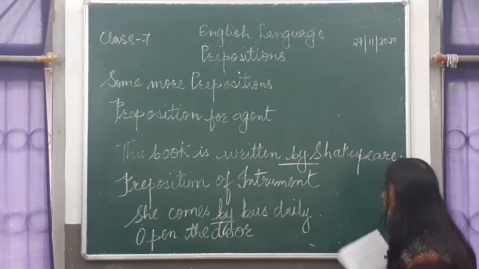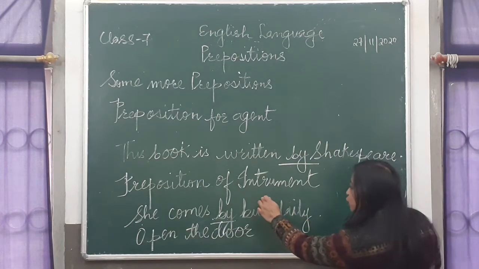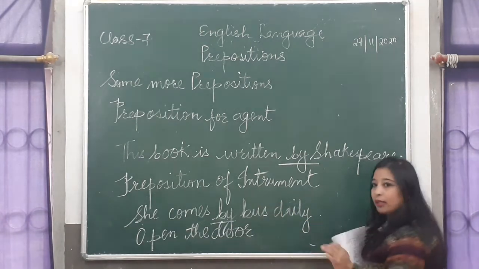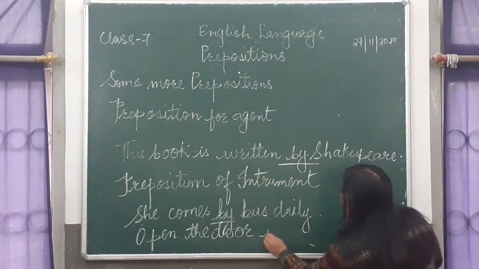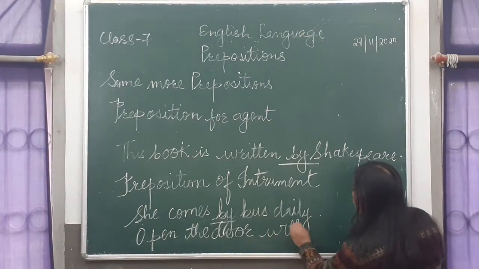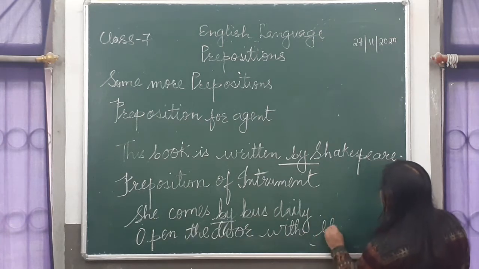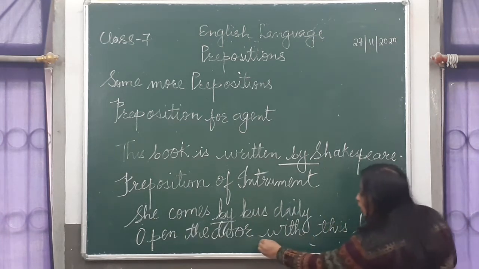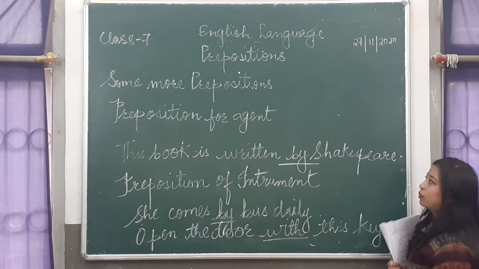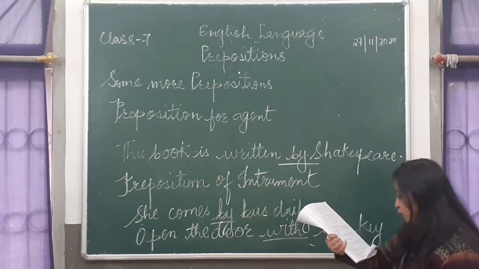A key is an instrument, isn't it? This one is not exactly a machine or a conveyance or a means of transport. So with, open the door with this key. So key is the instrument. So this is known as the preposition of instrument.